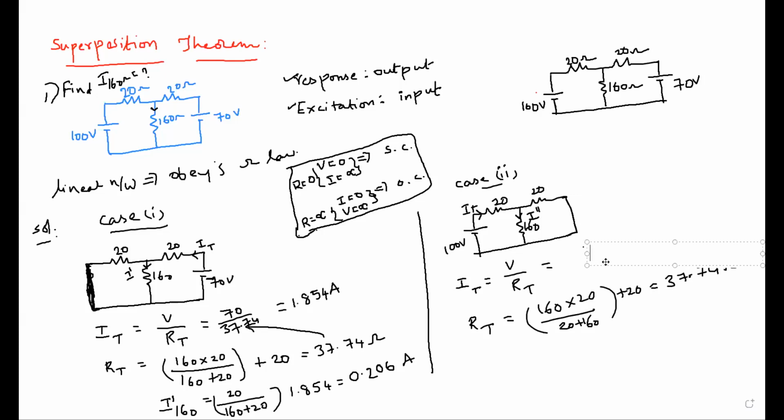Okay, here I will write 100 divided by your RT value, 37.74. So how much is the answer?